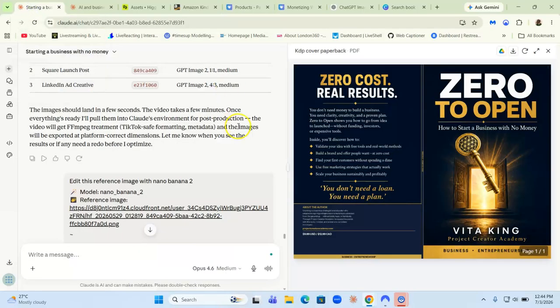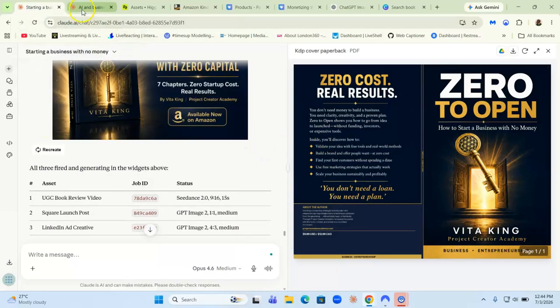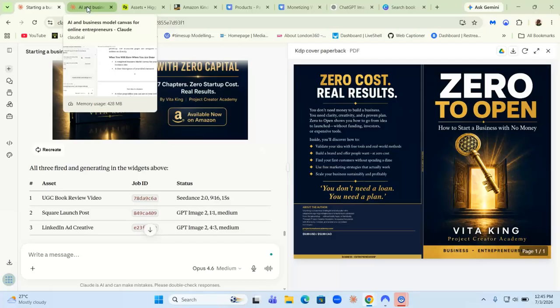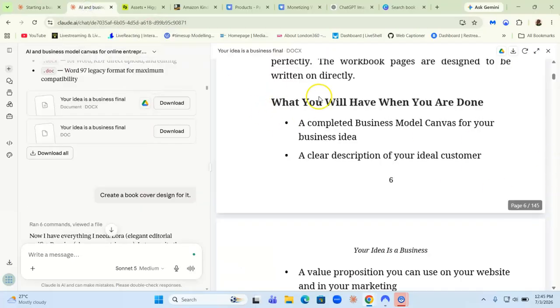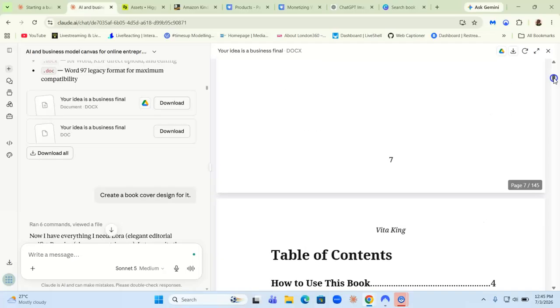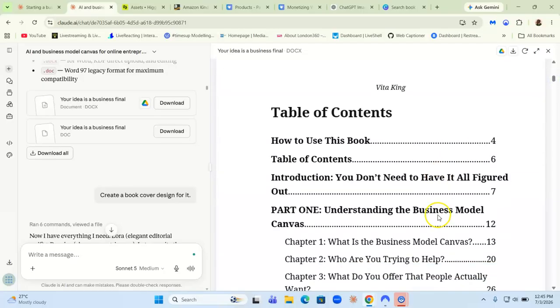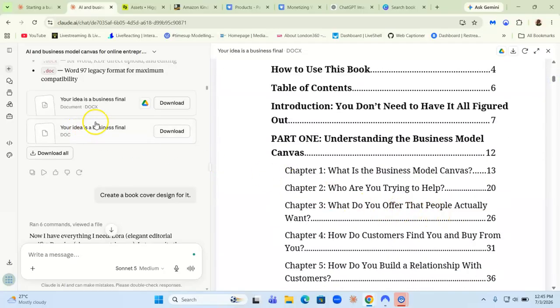Now, Claude can write your entire book for you, right? I've said that many times. So you can use Claude to write your entire book. You review it, you make any necessary refinements and adjustments, and then you can download that file.